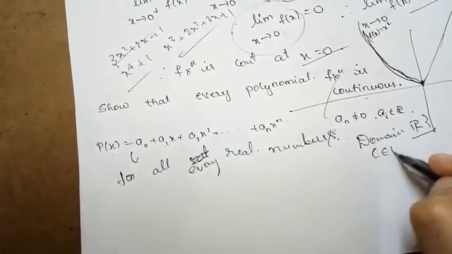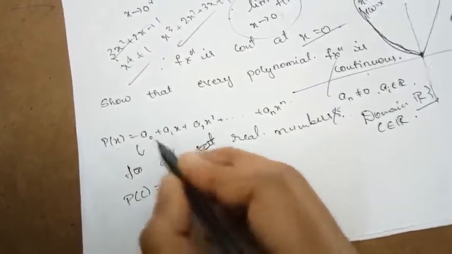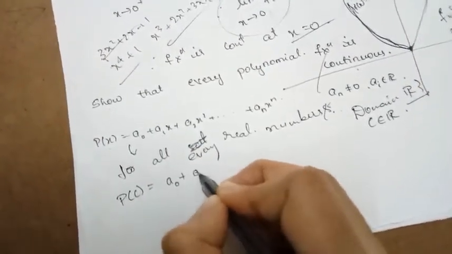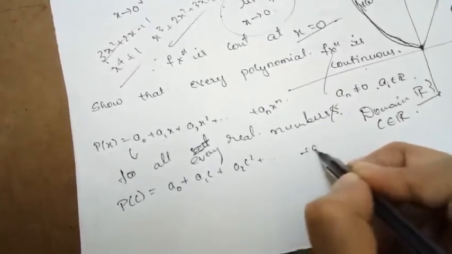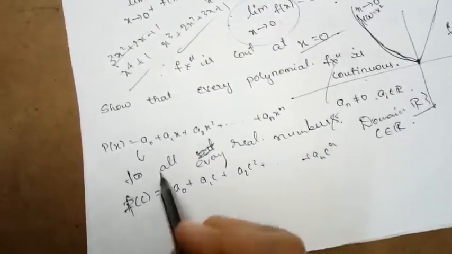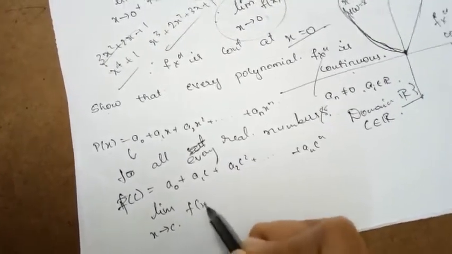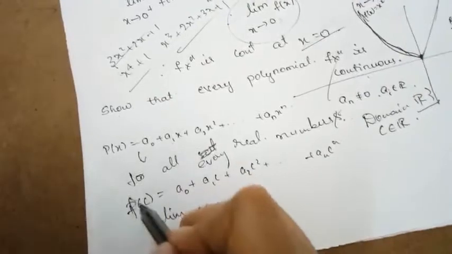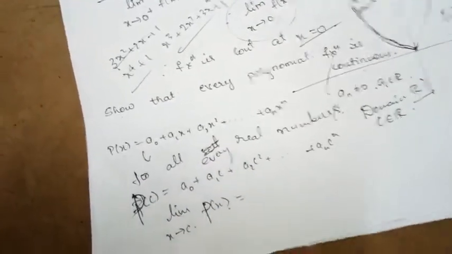So if I choose any c belonging to the real numbers, then what happens to p of c? That is a0 plus a1c plus a2c square plus so on plus an c power n. So this becomes the value of the function. p of c becomes like this. Now what is the limit of the function as x approaches c? Sorry, here I have taken the function itself as p, so it becomes p of x.